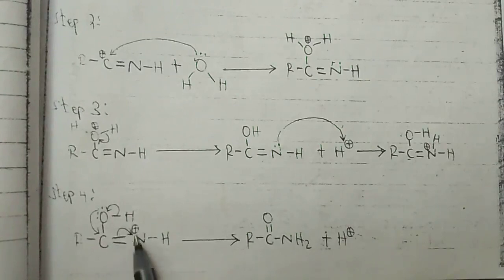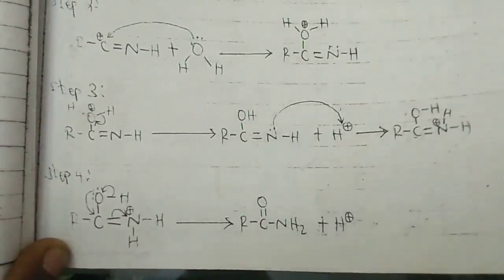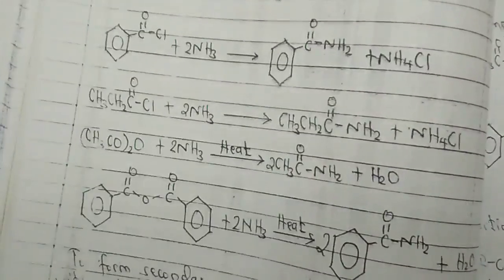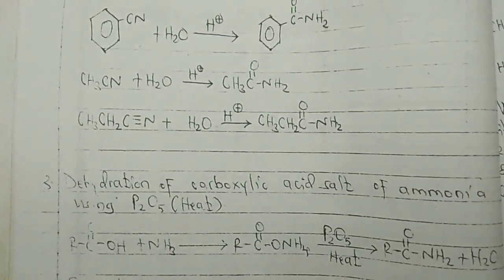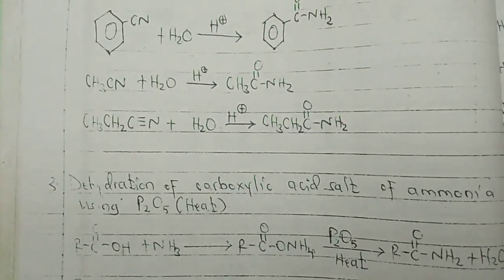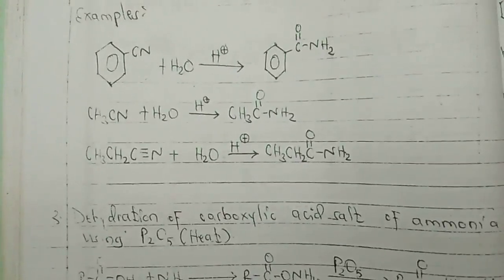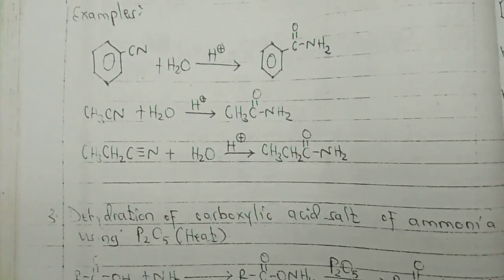So the bond breaks to supply electrons to nitrogen. I see, finally we form this amide and then a hydrogen ion there. But the reaction, yeah, we have already formed the amide there, but it's one of the reactions which had a long mechanism. So that is the reaction, the partial hydrolysis of nitriles. You see. Now examples of this reaction of the partial hydrolysis of nitriles and the categories of amides formed are